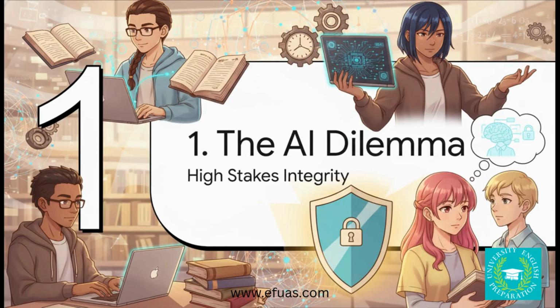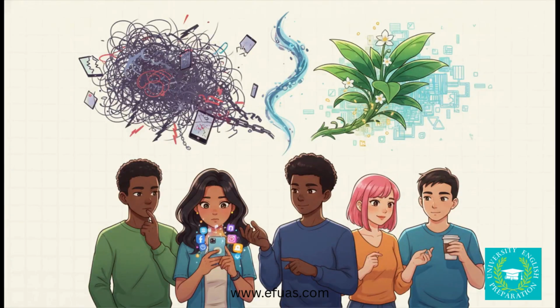All right, Section 1, the AI research dilemma. This is all about getting a handle on the high stakes of academic integrity before you even think about opening that AI tab. So, to make this super practical, we're going to use one example assignment the whole way through. Let's pretend our assignment is this. Discuss the impact of social media on university students' mental health. This way we can see exactly how these rules work in a real-world scenario.